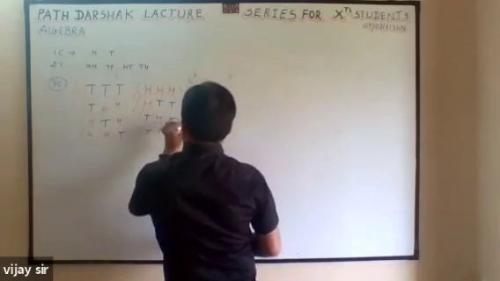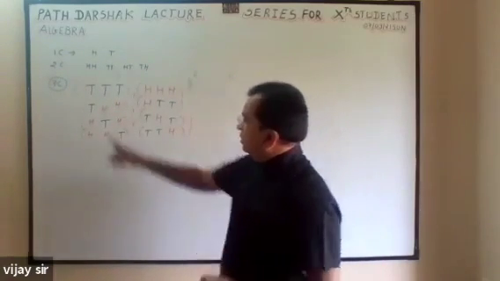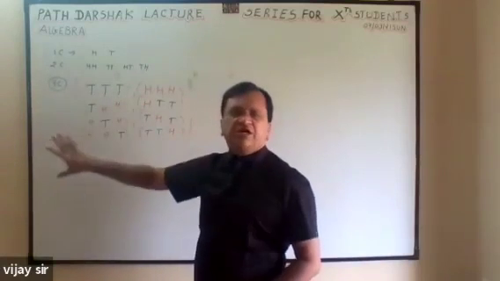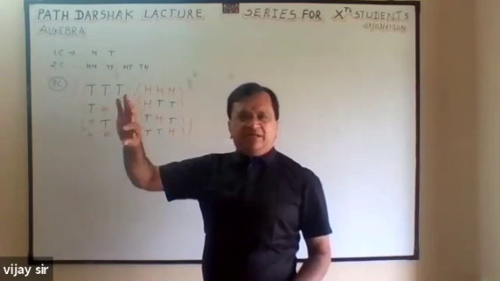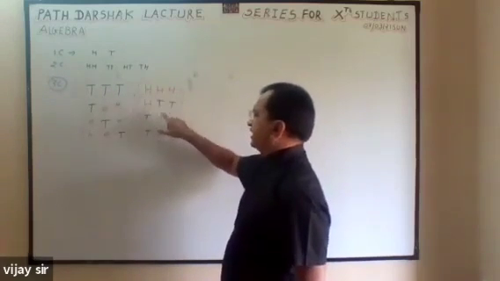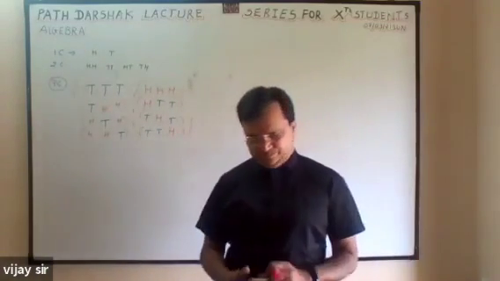So no need to mug up. Again I am explaining the same. Write TTT, then first position T, second position T, third position T, then fill all the blank parts with opposite. HHH, first H, second H, third H. Rest of the full blank part by opposite.